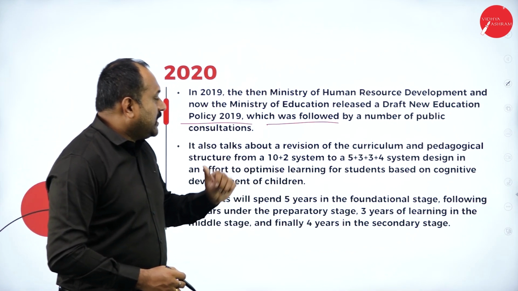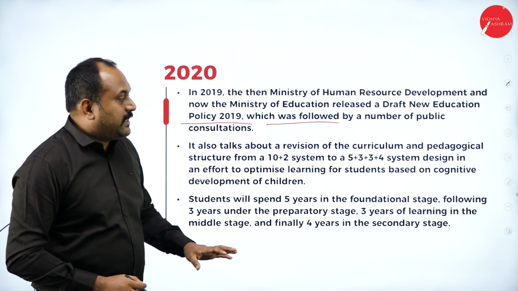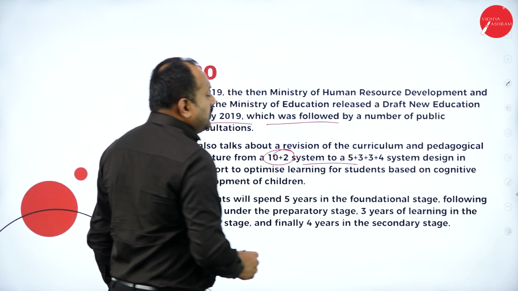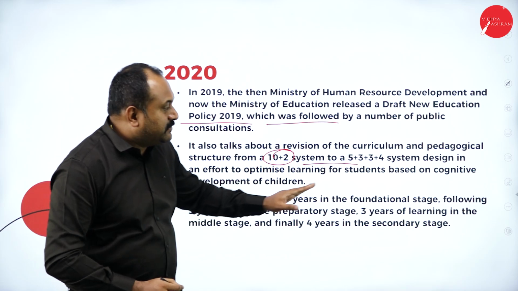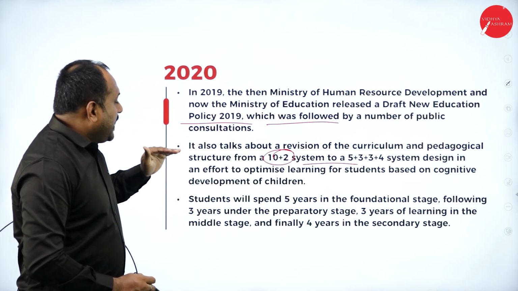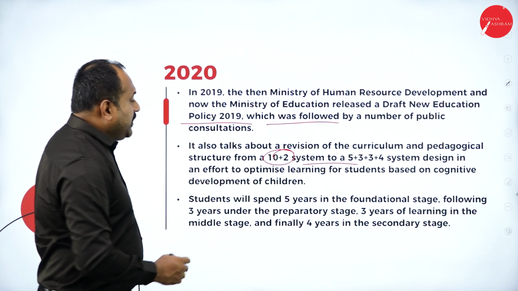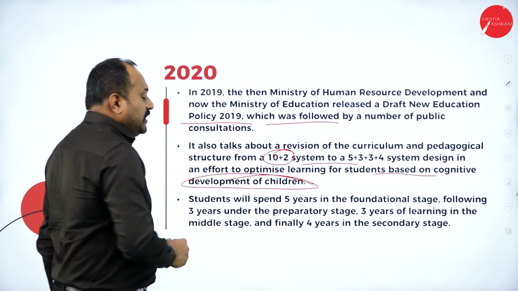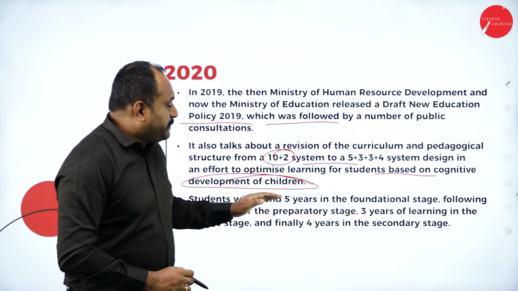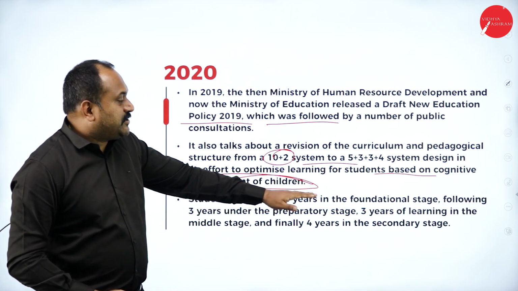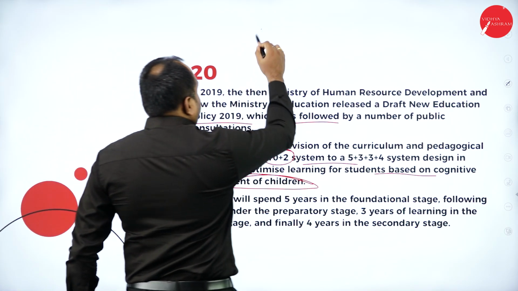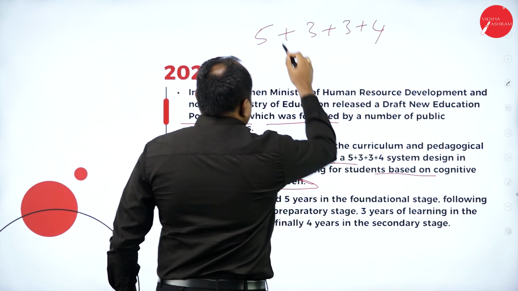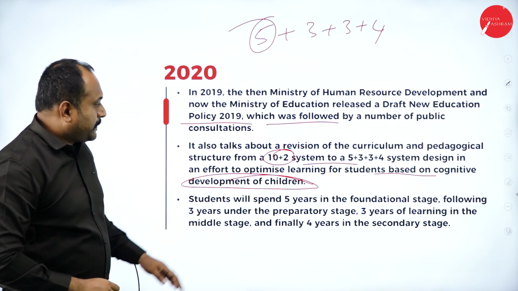It also talks about a revision of the curriculum and pedagogical structure from the 10+2 system to a 5+3+3+4 system, designed in an effort to optimize learning for students based on the cognitive development of children. Students will spend 5 years in the foundational stage. So that is 5+3+3+4. So 5 is the foundation.